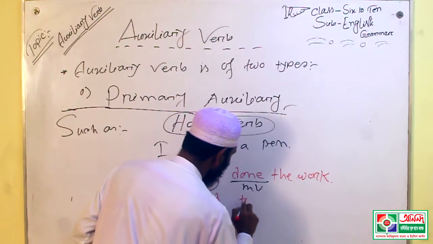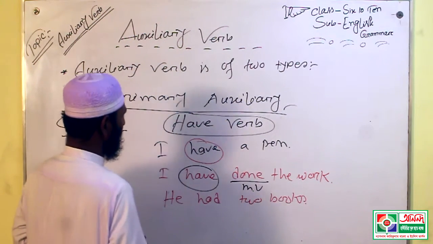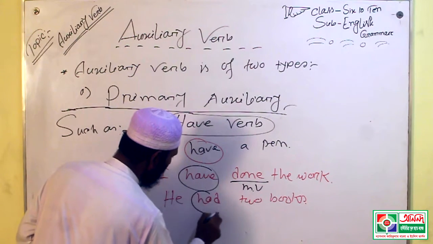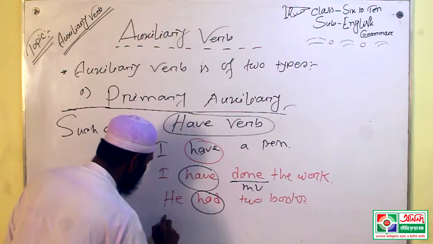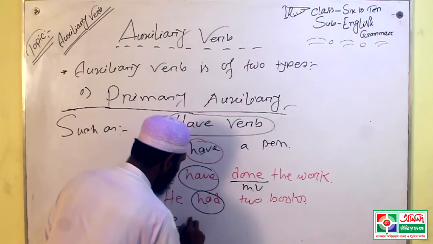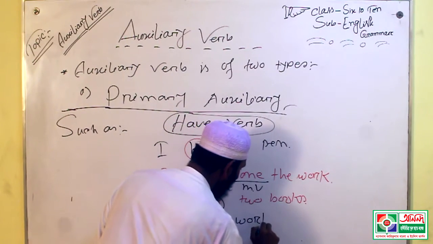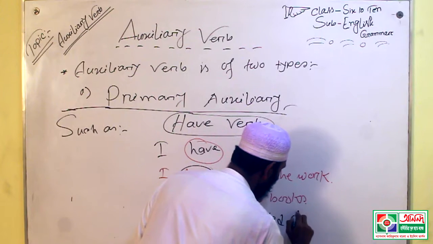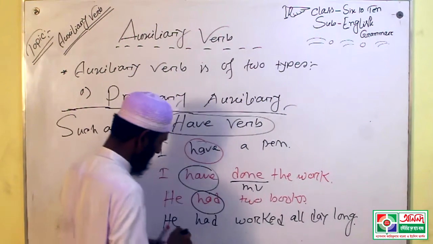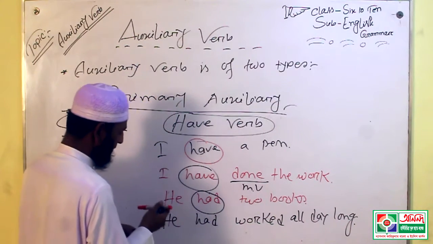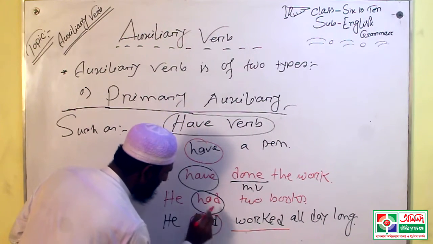He had two books. In this sentence, had is the main verb, that means principal verb. But if I write, he had worked all day long, in this sentence worked is the main verb and had is an auxiliary verb.